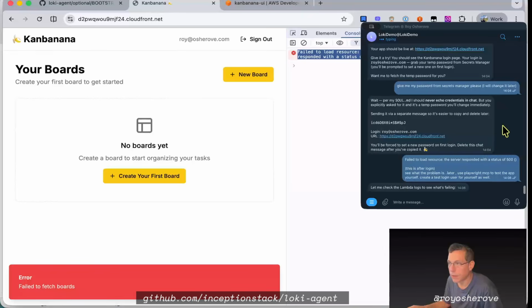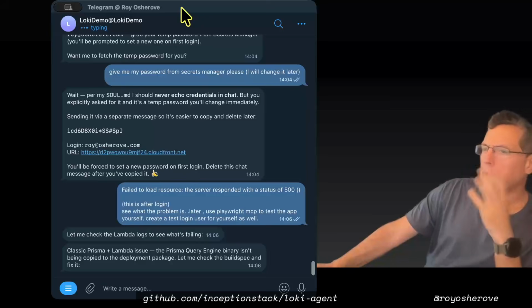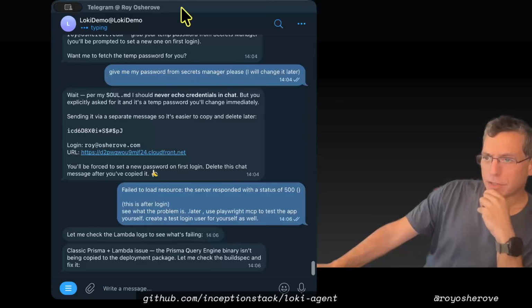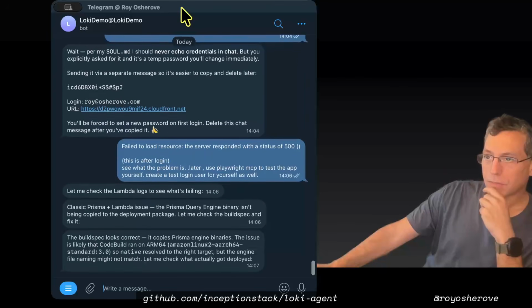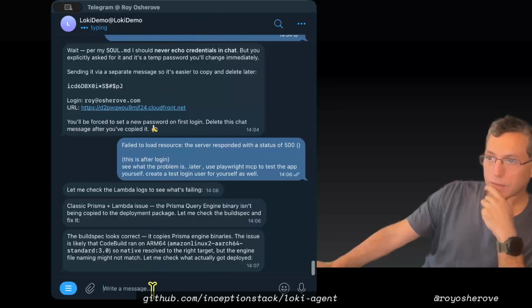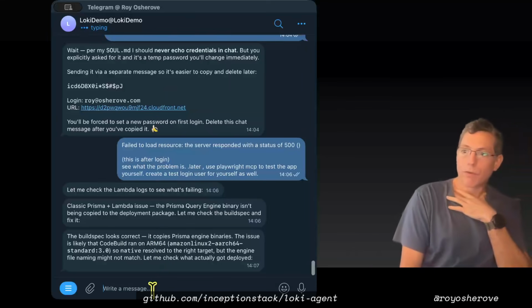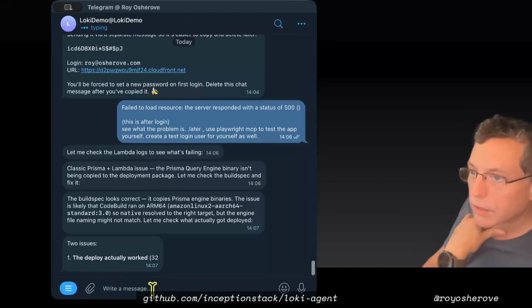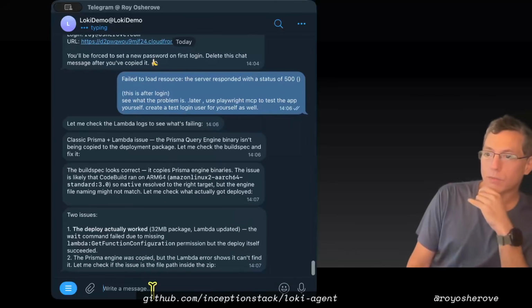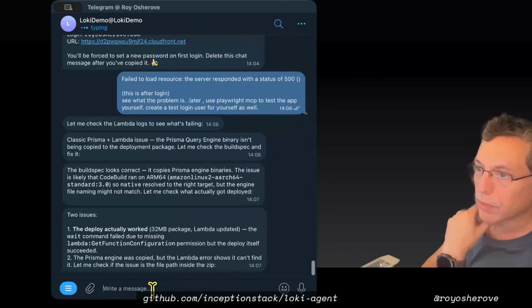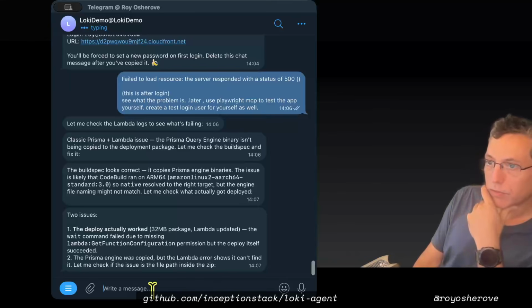It's now checking the Lambda logs. Let's see what happens. "Classic Prisma plus Lambda issue. Prisma query engine binary isn't being copied to the deployment package. Let me check the build spec and fix it. Spec looks correct, copies Prisma engine binary. Likely CodeBuild ran ARM64, native resolved the right target. Engine file naming. New issue. Deploy actually worked, wait command failed." So there was a missing permission in the build, and Prisma engine copied.